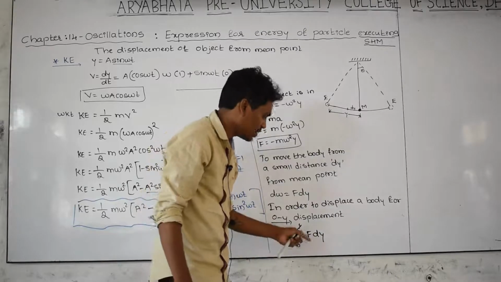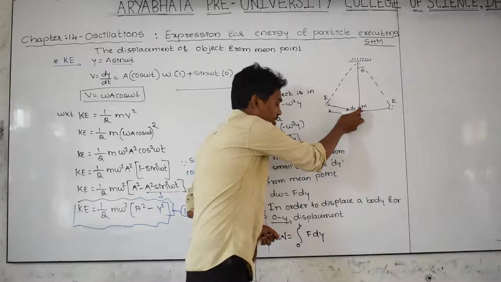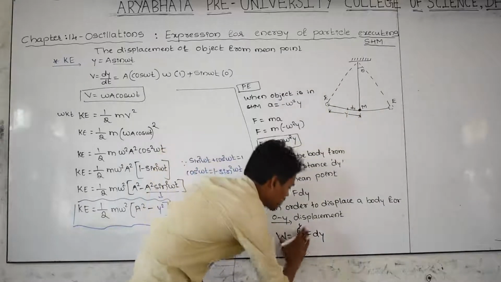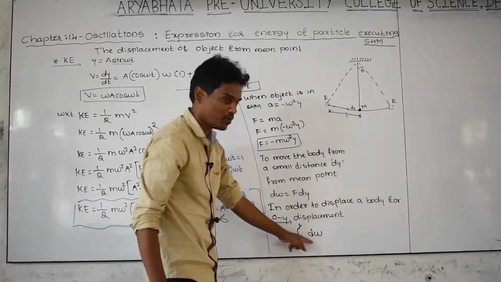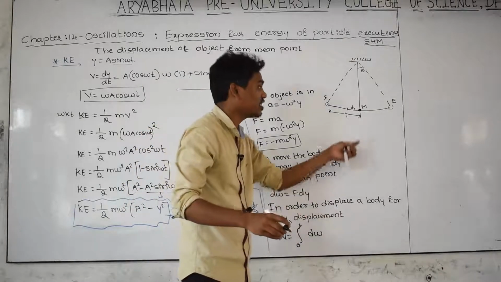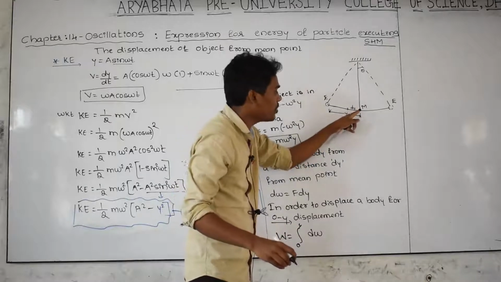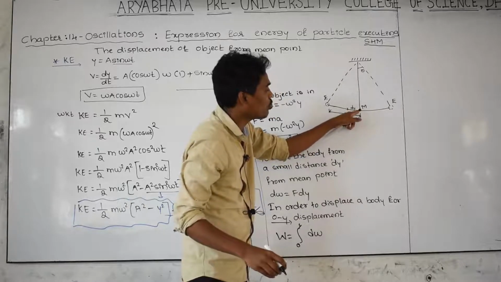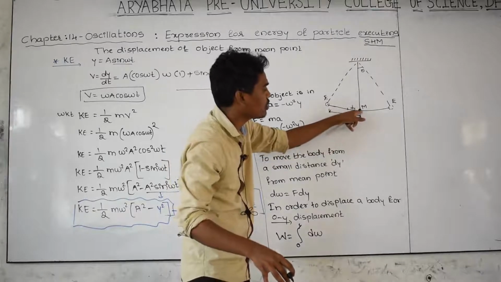And here, in order to displace a smaller distance dy, how much work has to be done on the body? That is dW. What is dW? This is small work done. This is the small work that has to be done on the body in order to displace it for a smaller distance. If you integrate this work, then you get the total work to be done on the body in order to displace it from 0 point to this point.